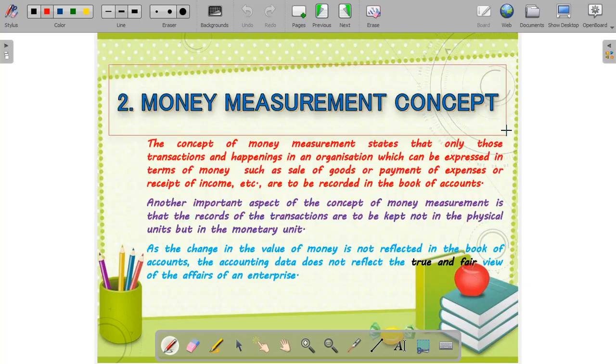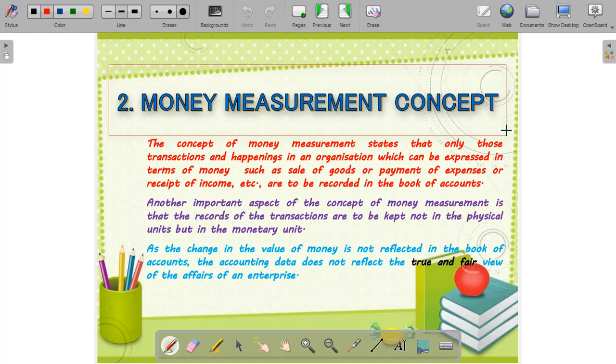Then the second accounting principle is the money measurement concept, which is also known as money measurement principle. According to this principle, only those transactions and events are recorded in the books which are capable of being expressed in terms of money.